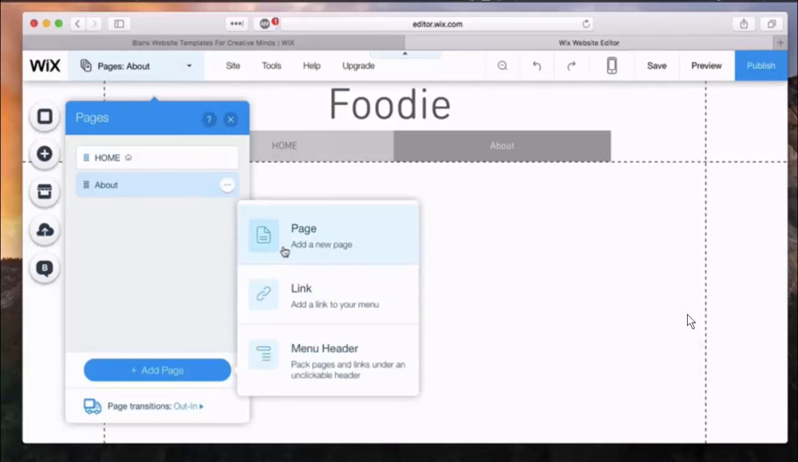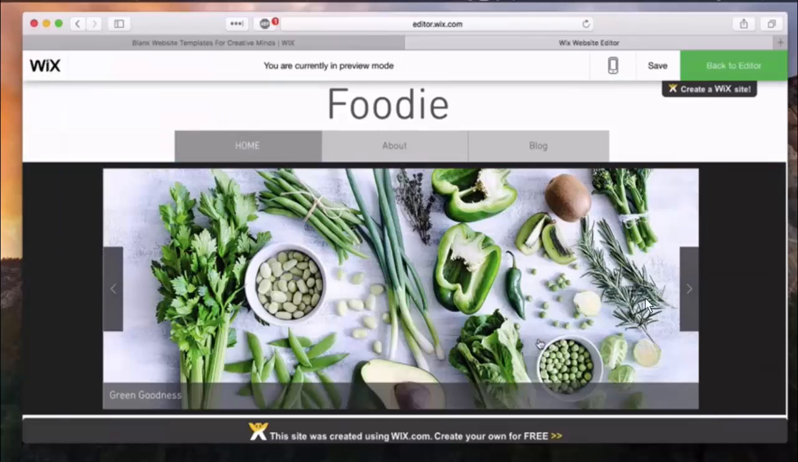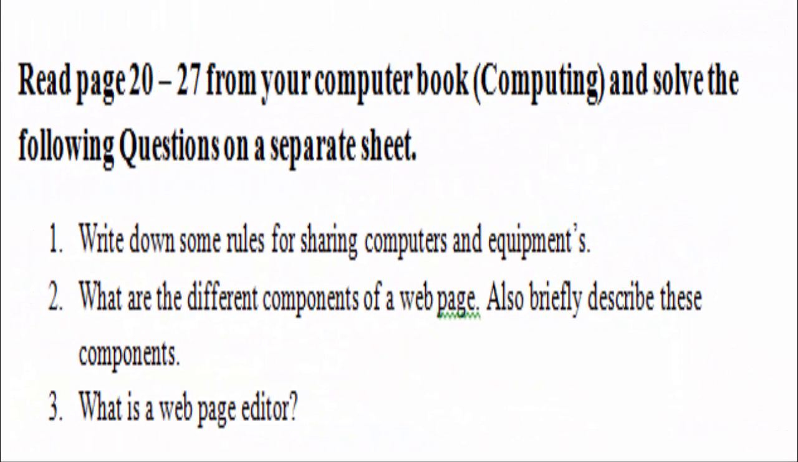Okay, so this was all about your lecture, and the lecture has been completed. Now we will talk about the assignment. The first question is: write down some rules for sharing computers and equipment. So you need to write the rules.